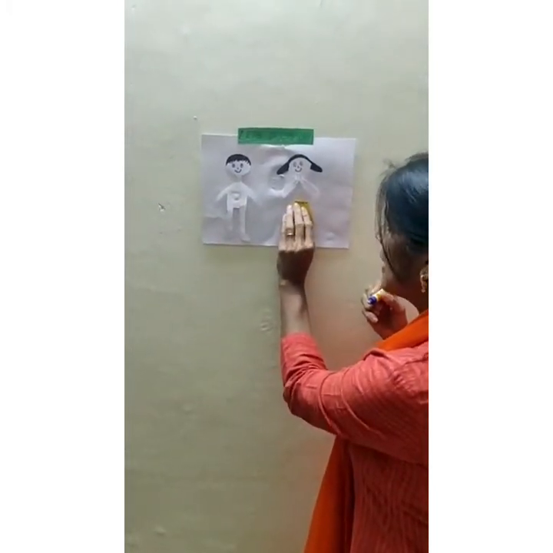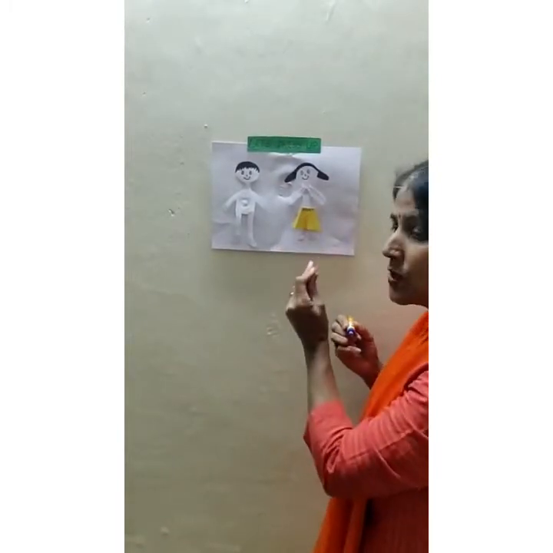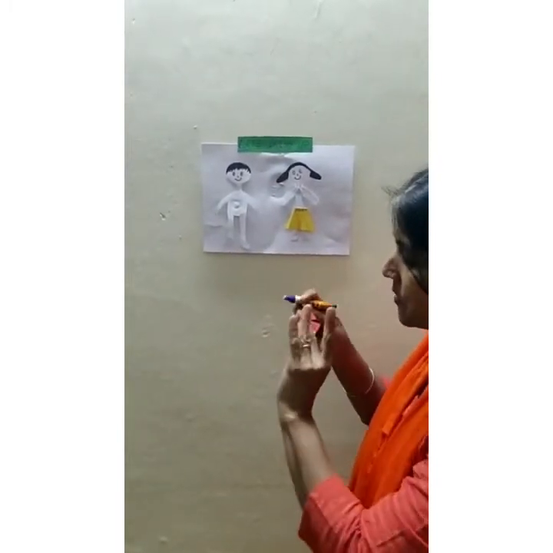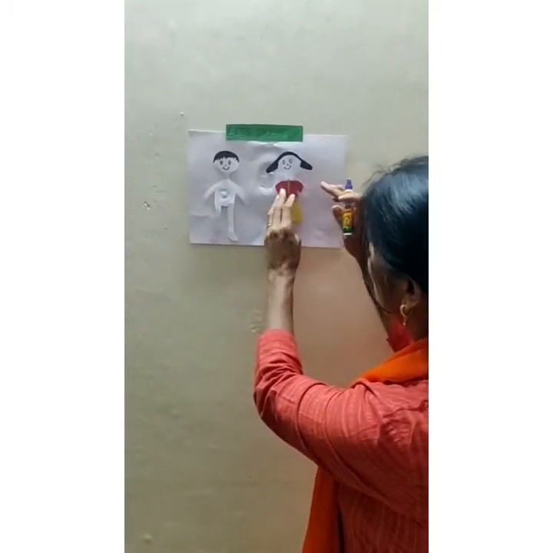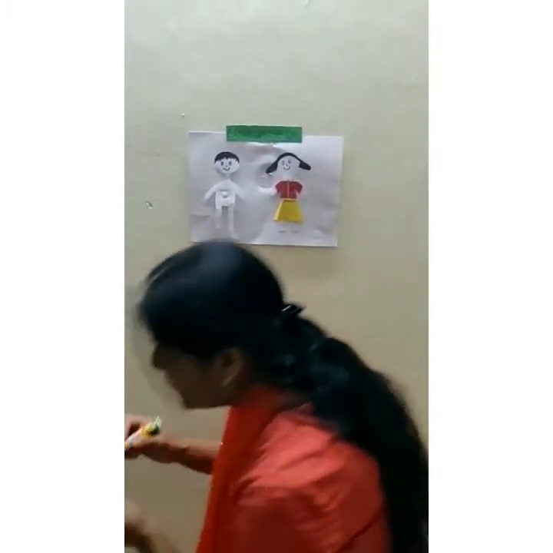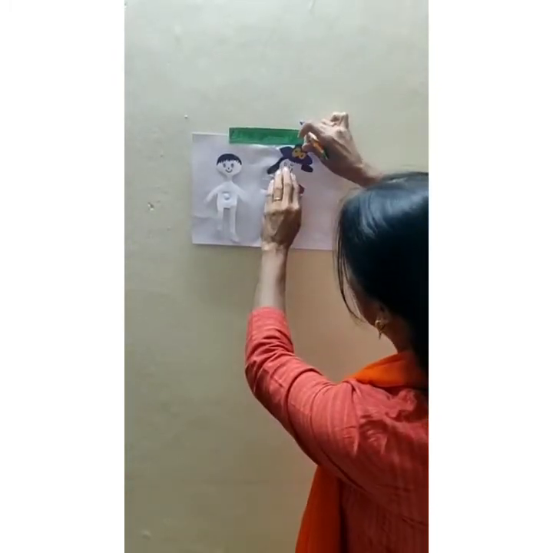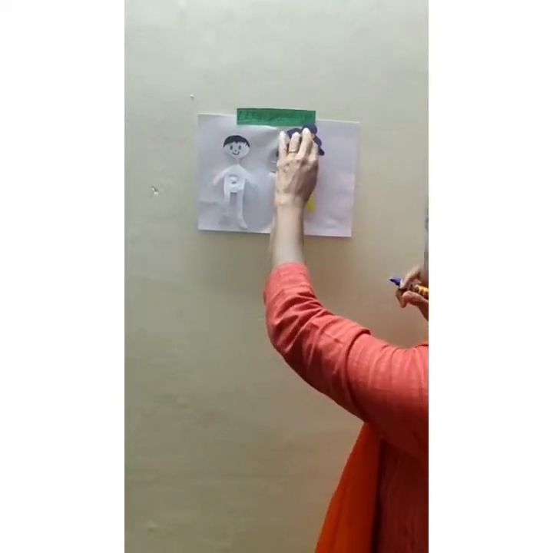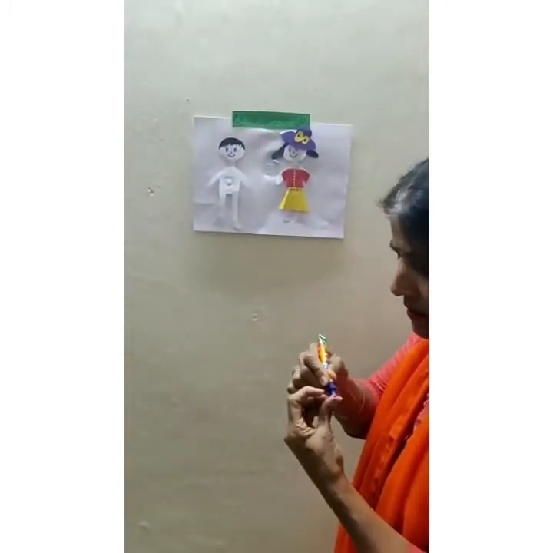Spelling of skirt: S-K-I-R-T. Now the top. See, the skirt is of yellow color. Now the top is of red color. T-O-P, top. Now a beautiful hat on the top of the girl to make her smart. C-A-P, cap. H-A-T, hat.